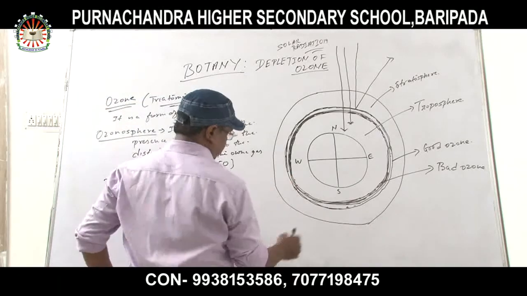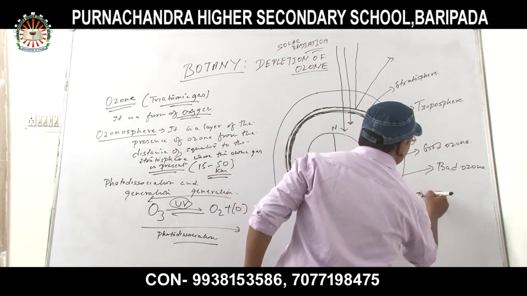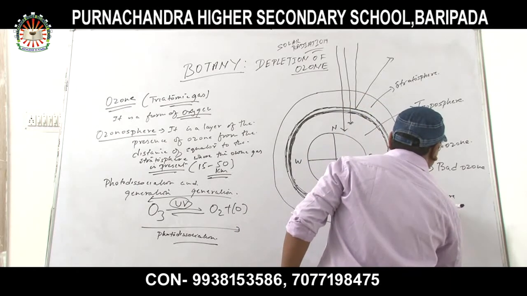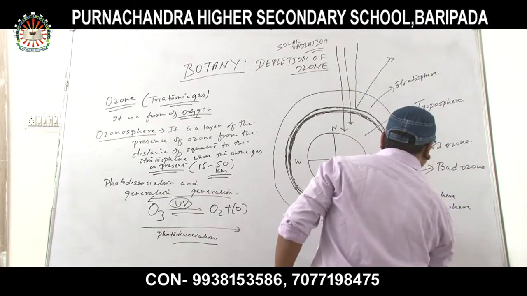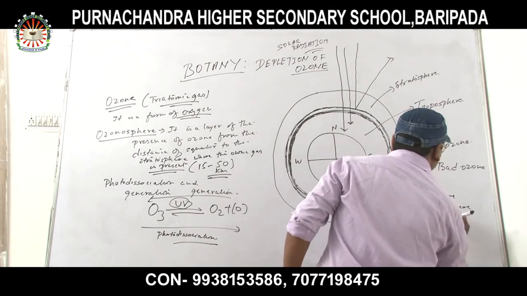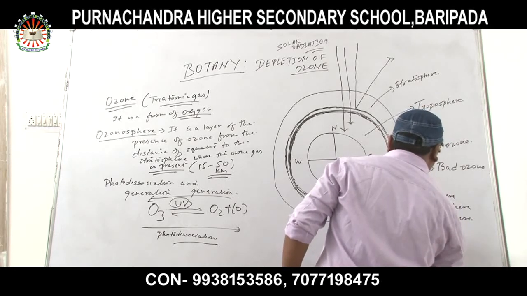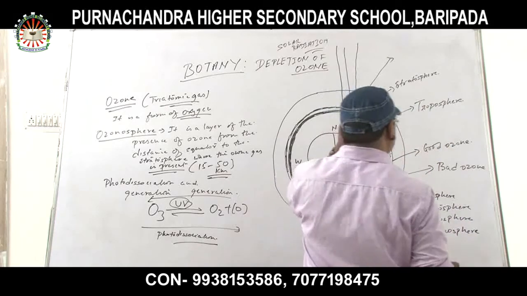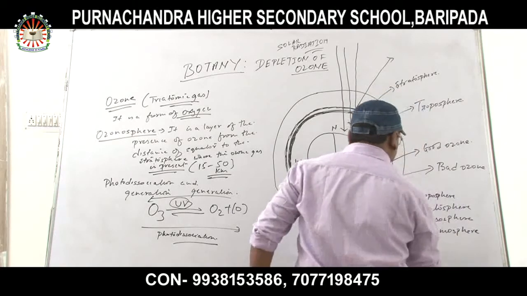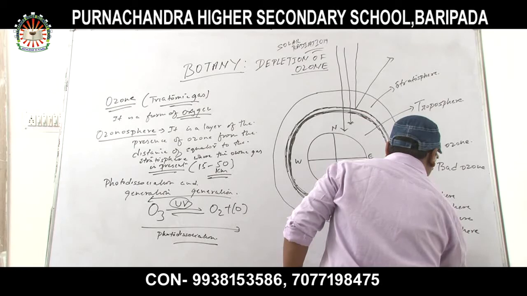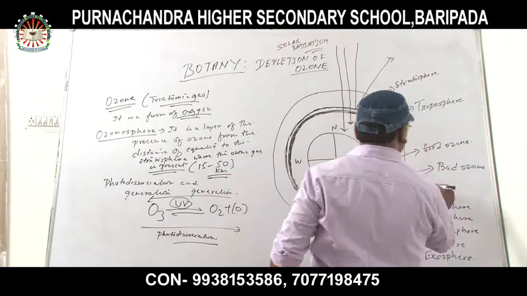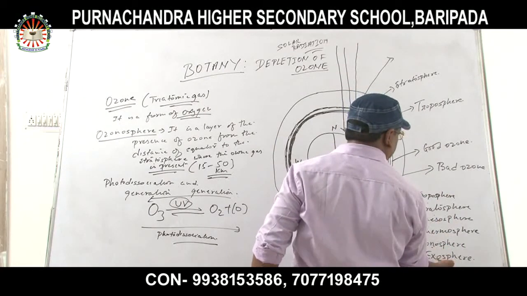First is troposphere, number 2 stratosphere, number 3 mesosphere, number 4 thermosphere, number 5 ionosphere, and number 6 is exosphere.